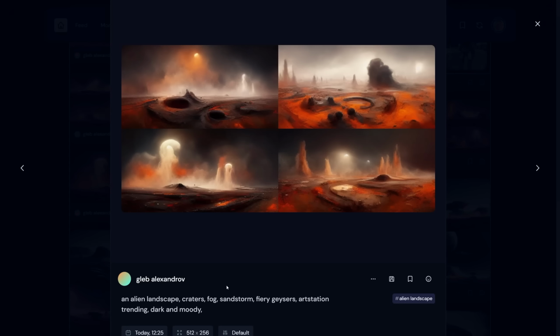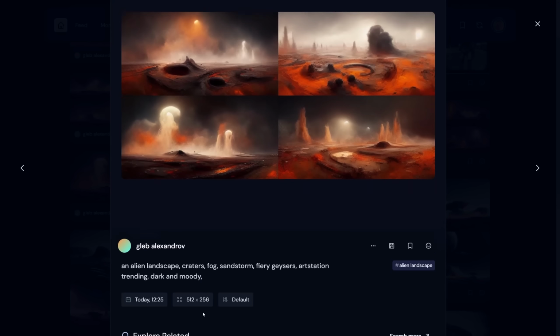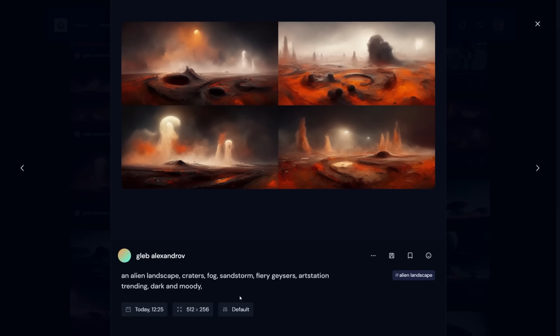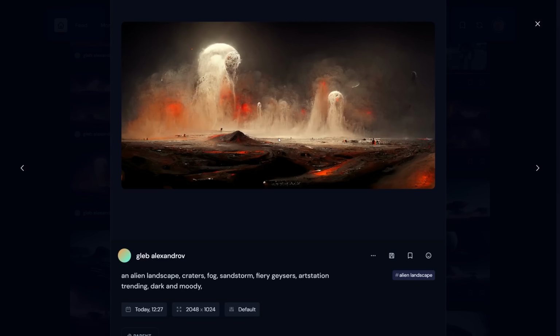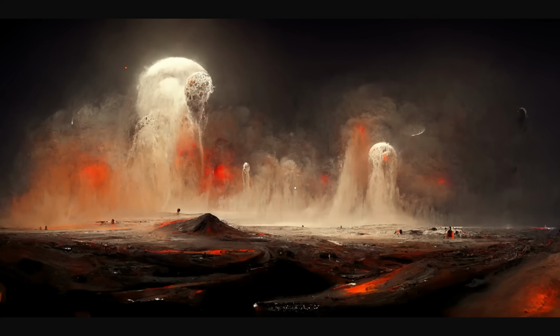Changing the aspect ratio really affects the look and feel of the final result, so it's worth experimenting with. One thing to keep in mind is that these special commands won't be reflected in the prompt if you copy it straight from the website. So you need to head over to the Discord and copy it from there, I think.